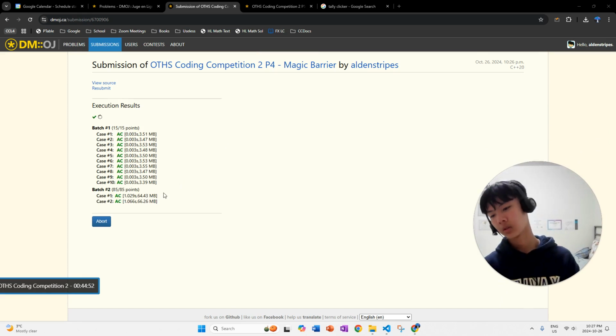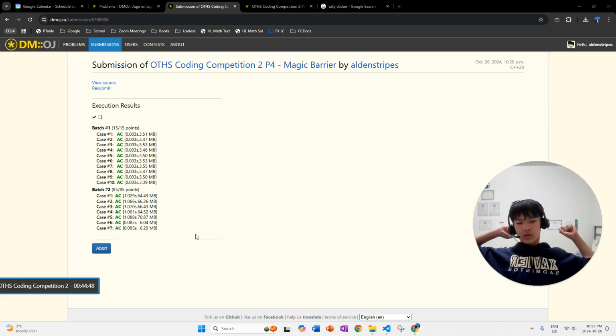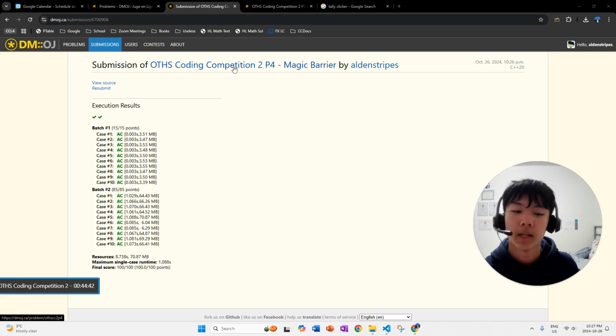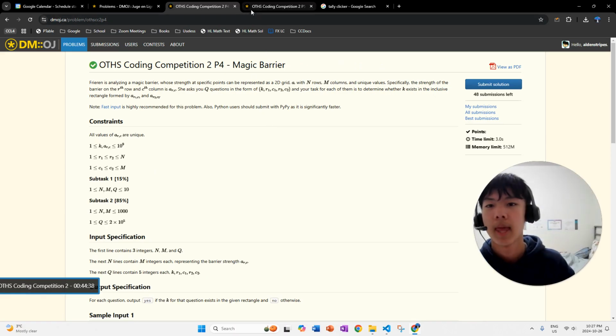Okay, first one's looking good. Maximum is 3 seconds. It's like 1 right now. Should be fine. And there you go. So we get all correct. So this would be a CCC Junior 4 problem. And yeah, that's basically it.